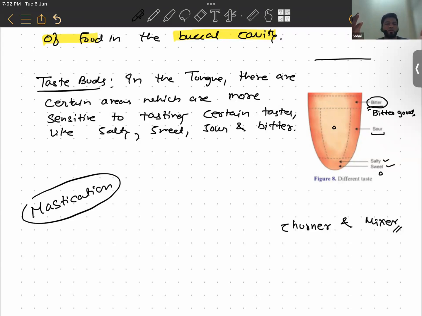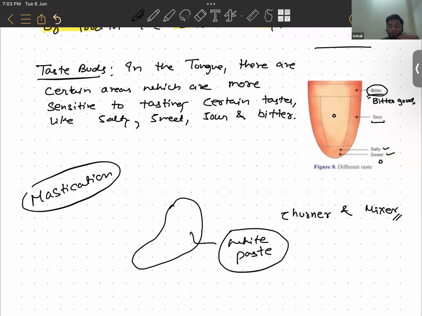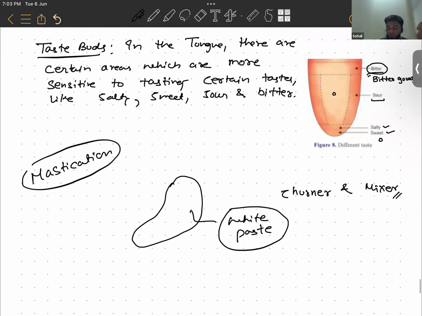When food comes to our stomach, it is churned and mixed by the walls of the stomach, and it basically becomes a white paste. Not the Colgate paste. All right, white paste. What do we call that? I'm giving you a hint. The first letter is C.